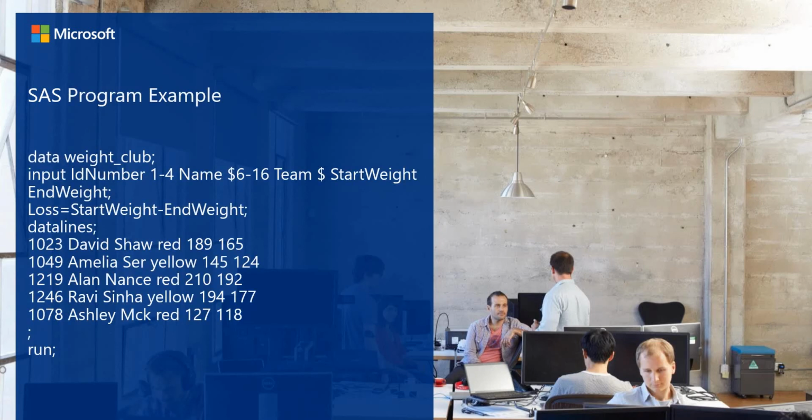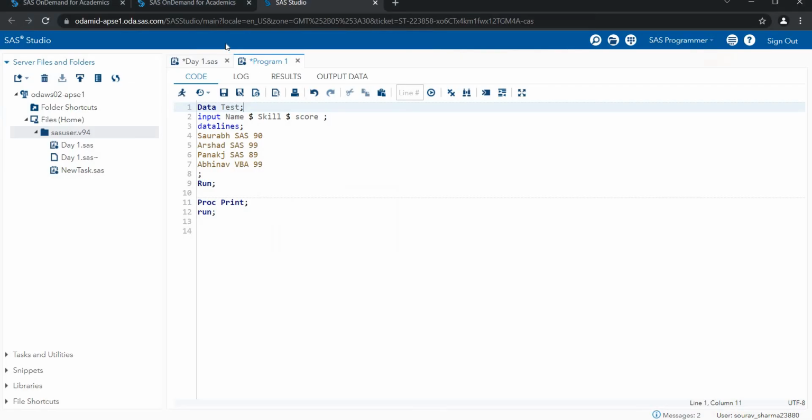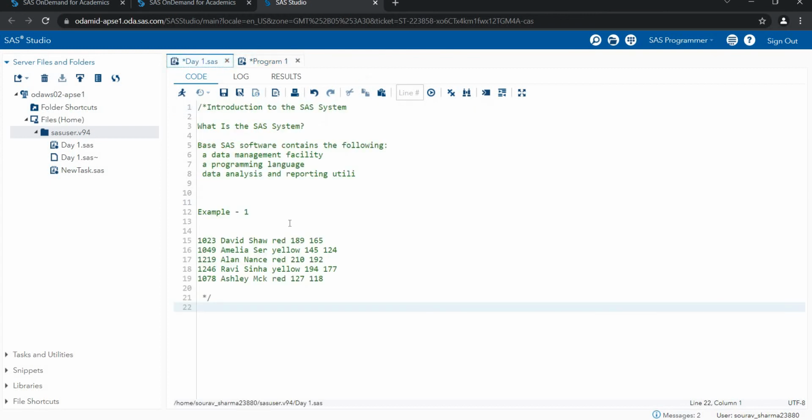So this is one of the examples we are doing. In day one we are doing the first example. Let's suppose we have one data set, and I need to write one code here to print this data. So how do we write this? First of all, let's suppose my data is here, so I'm writing this statement.